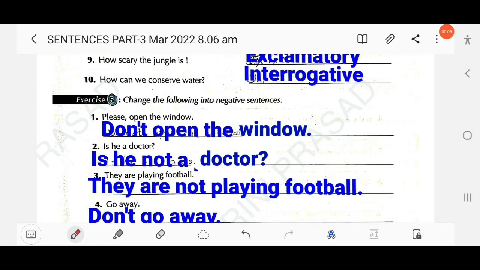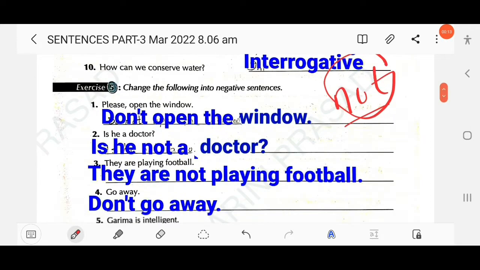Then next, change the following into negative sentences. The first one: please open the window. Here you just have to add not to make it negative. So, please open the window becomes: don't open the window. Here you just have to add don't.